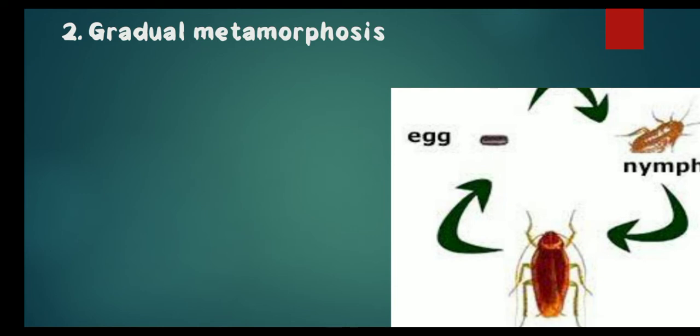The juveniles have underdeveloped wings, but the adults have completely developed wings. All the mouth parts of the adults are completely developed. This kind of metamorphosis is also called heterometabolic metamorphosis, generally observed in lice or cockroaches.